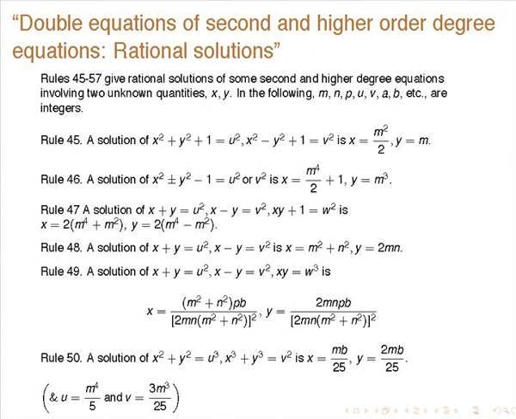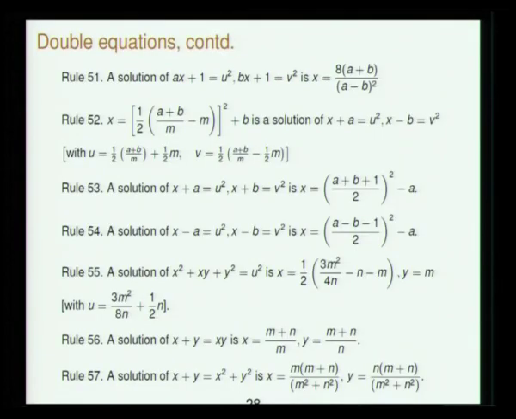And for the solution of x plus y is equal to u squared, meaning it is a square of a number, x minus y is again a square of an integer, and x plus y plus 1 is again a square of an integer, the solution will be this. Like that he goes on. Particularly important are the various things; they are not trivial at all, you have to go through this.